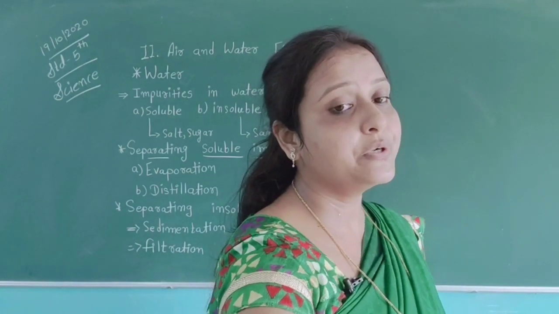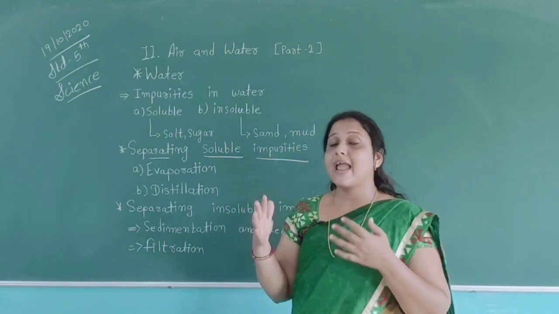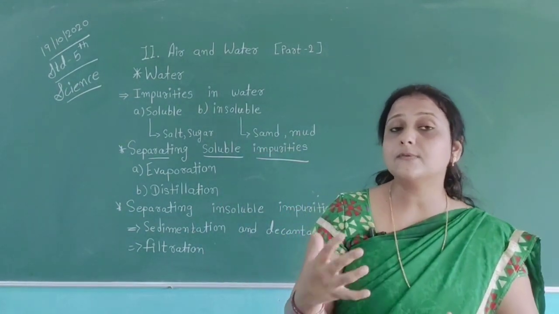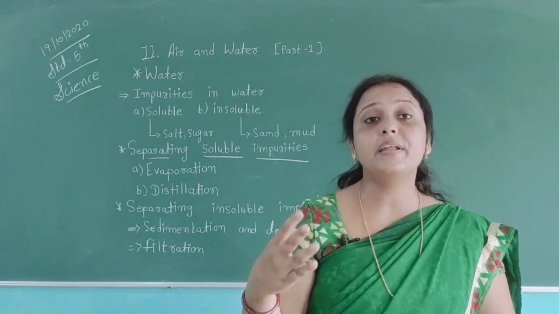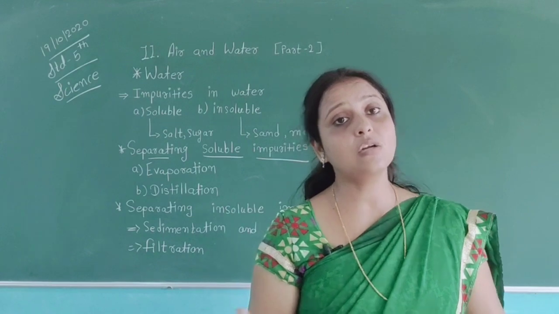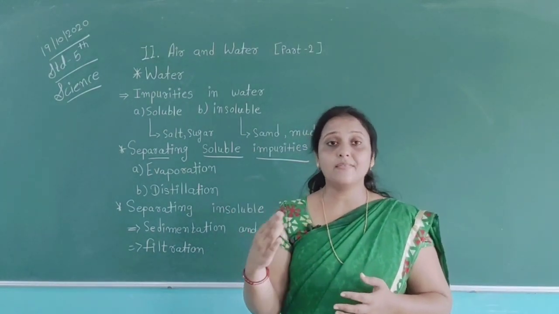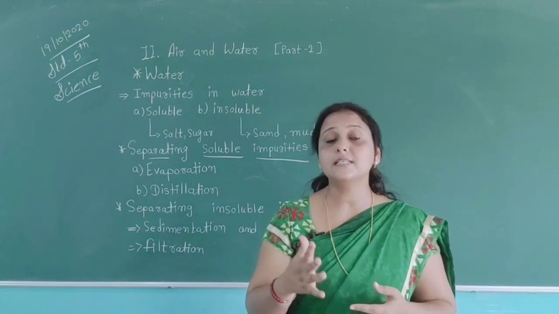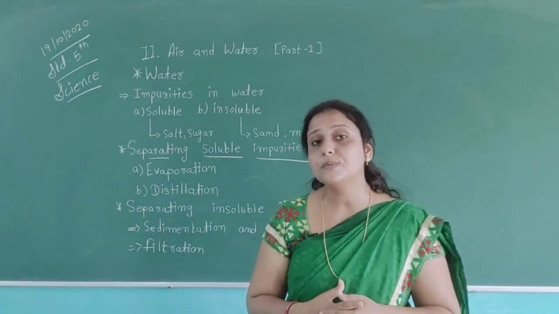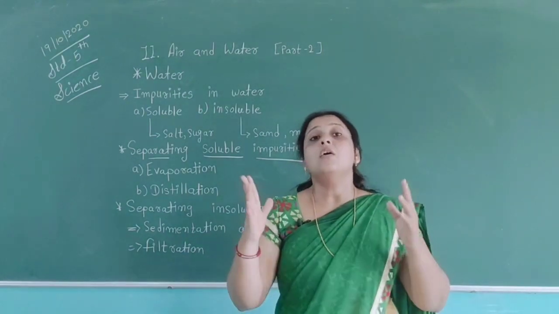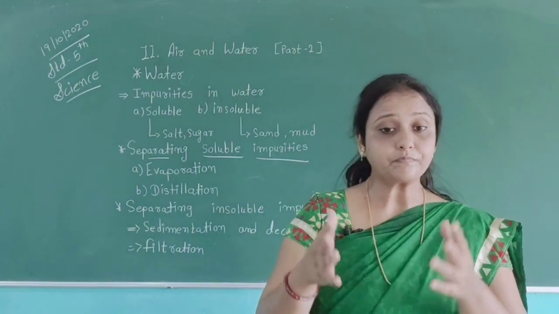Air is useful to us for getting oxygen. And when we breathe out carbon dioxide, it is used by the plants for making food. By which process? By the photosynthesis process. Water is also very useful to us like air. Without water and air our life is not possible.